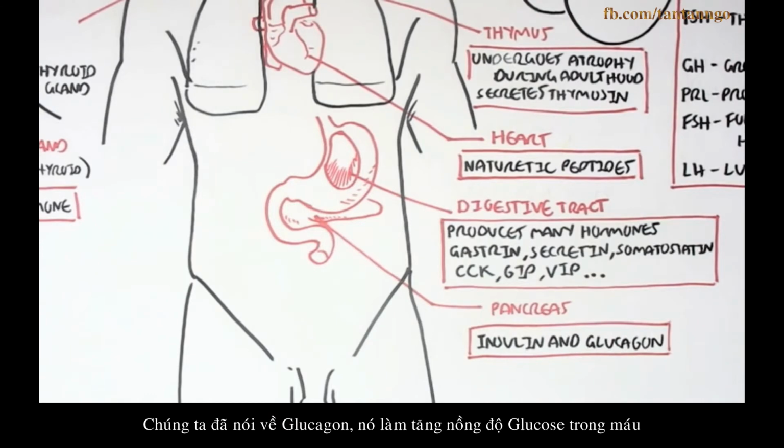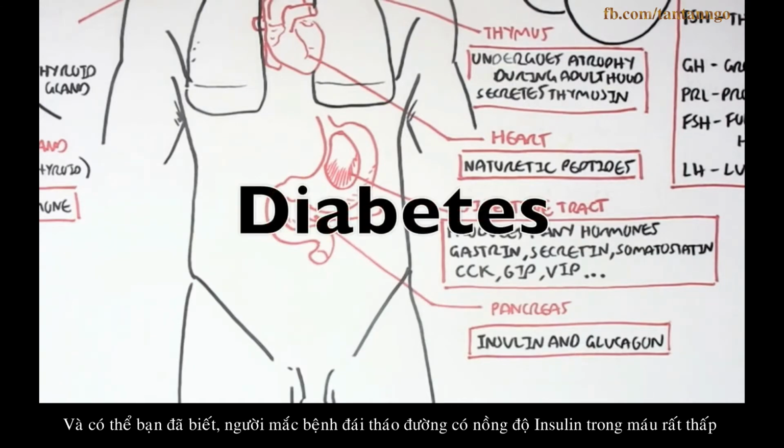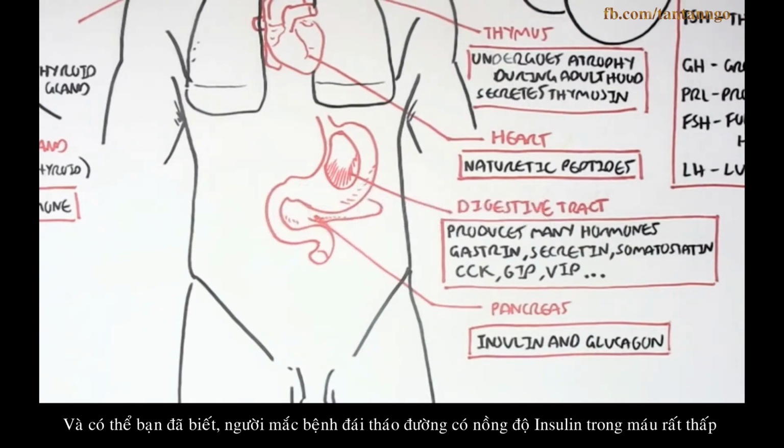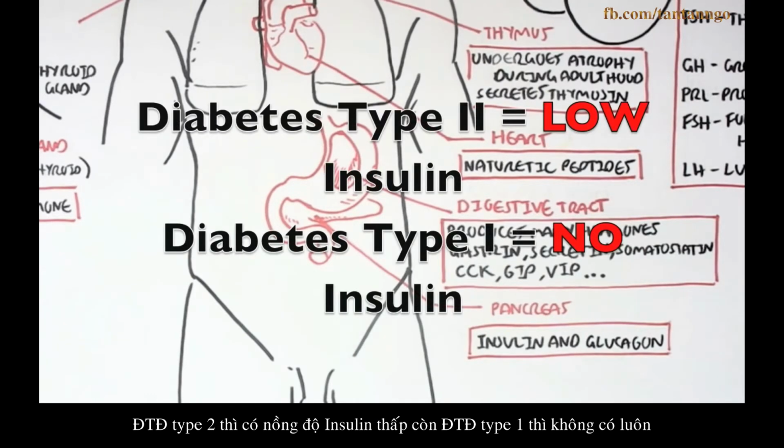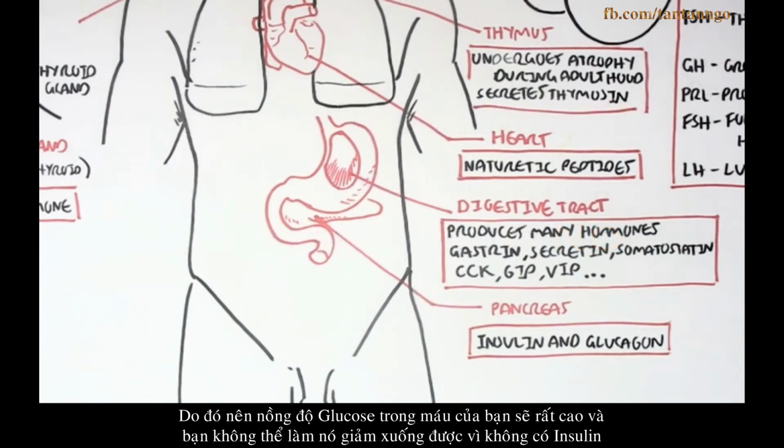Now we talked about glucagon in that it increases blood glucose levels. Well, insulin works opposite. It decreases blood glucose levels. And you might know diabetes people, they have very low insulin levels. Well, type 2 diabetes, they have low insulin levels, or type 1, they have depleted insulin levels. And so you have very high blood glucose levels, and you can't decrease this because you have no insulin.